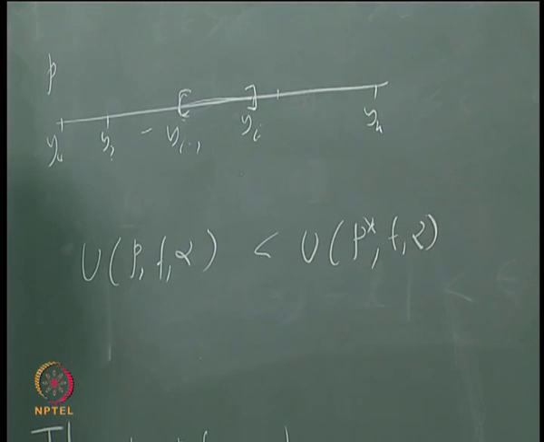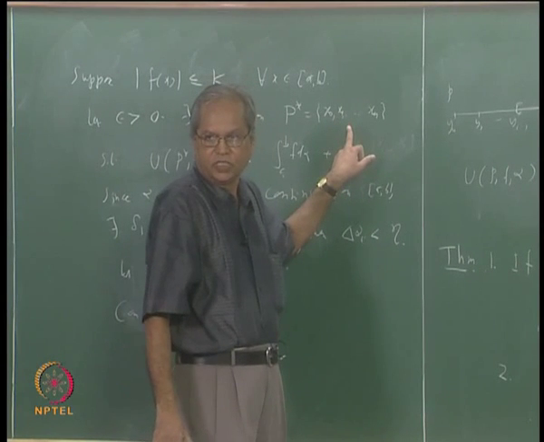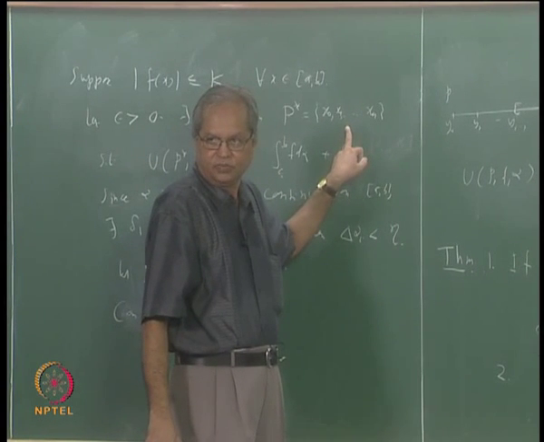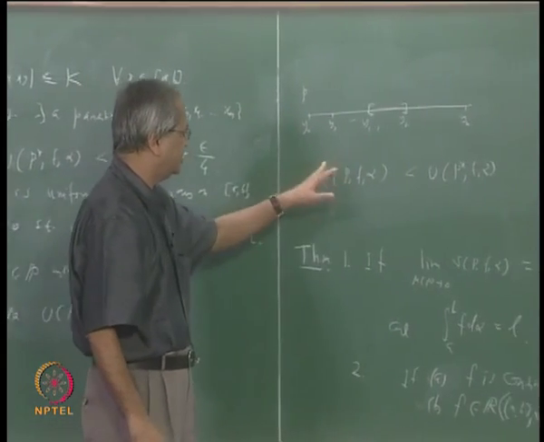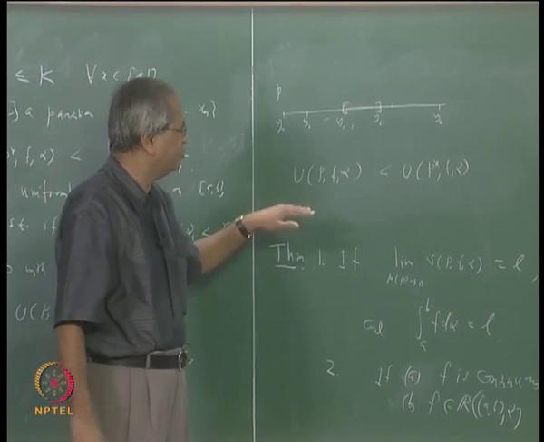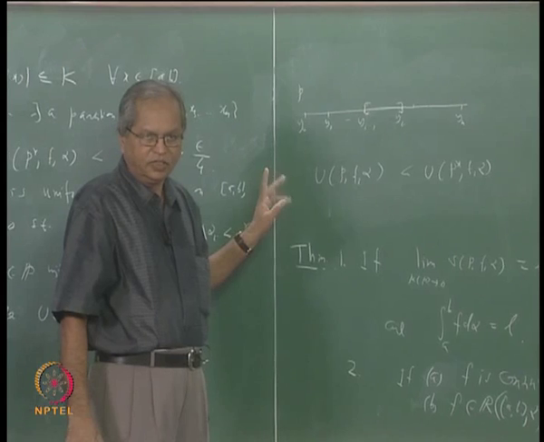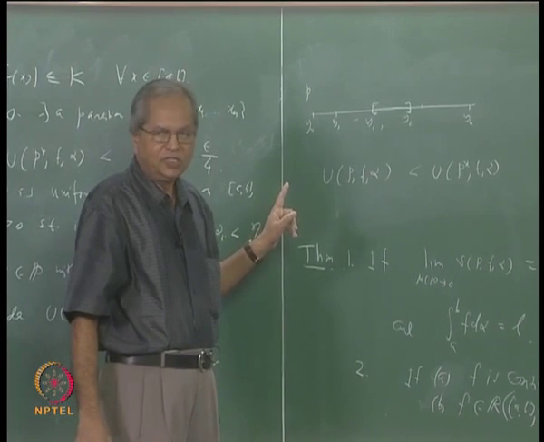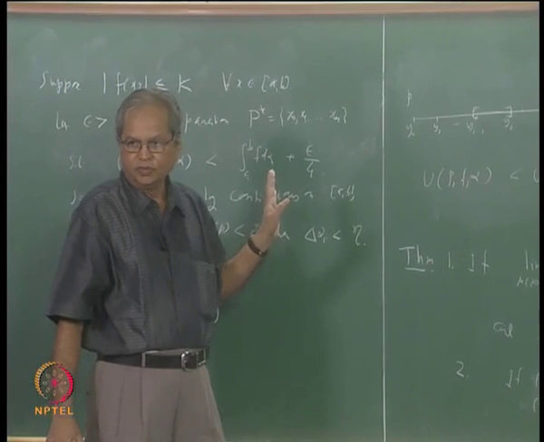What remains then? Those intervals which contain one of these x's. In case of those intervals, we cannot compare them with this term, but we can say what is the maximum possible contribution due to those intervals. There are two things. You can say that there are at the most n minus 1 such intervals.